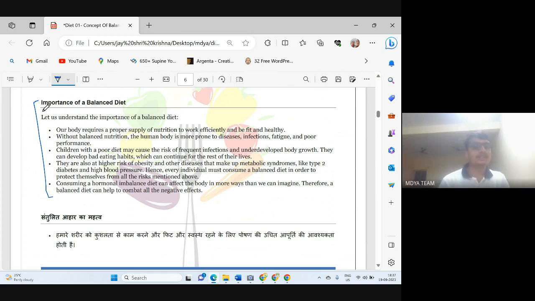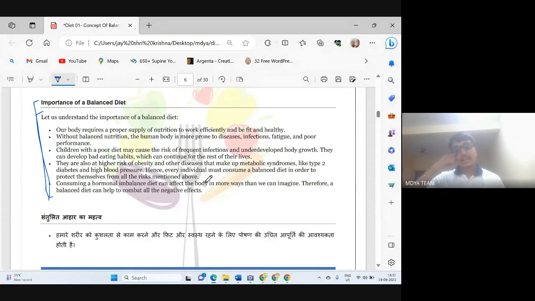All this information is written here in described form, but in short, we can say that with the help of balanced diet, we remain healthy, we remain fit, and we don't have any disease. So here you can see one example: there is also a higher risk of obesity and other diseases that make up metabolic syndrome, like type 2 diabetes and high blood pressure. Hence, every individual must consume a balanced diet in order to protect themselves from all the risks mentioned above.